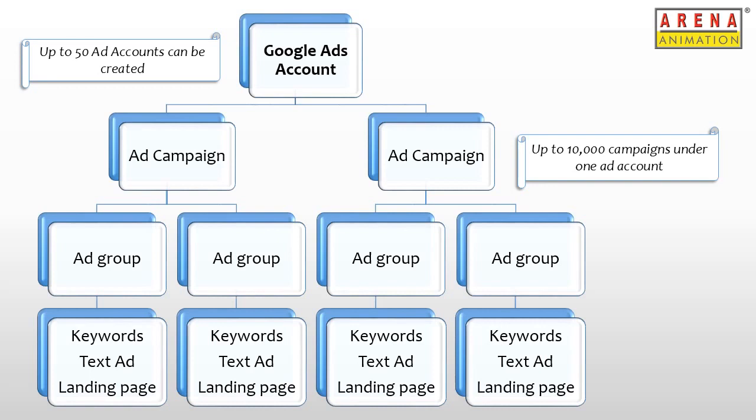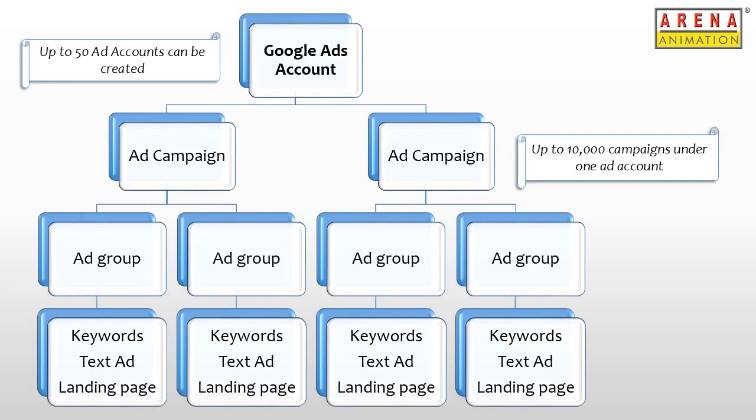Further, under each ad group are the keywords, text ad, and a landing page, which are all linked to each other. Now we already know what keywords, ads, and landing pages are. We will go through them in detail later on. As per best practices, one should create a maximum of 15 to 20 keywords and 3 text ads per ad group. This helps to manage campaigns better and avoid unnecessary clutter.